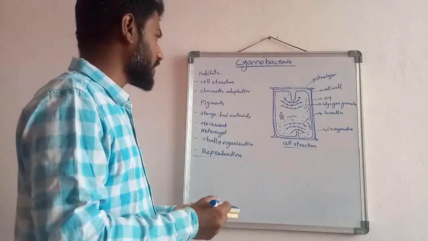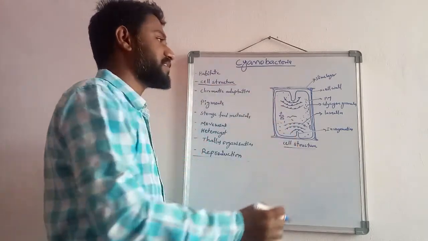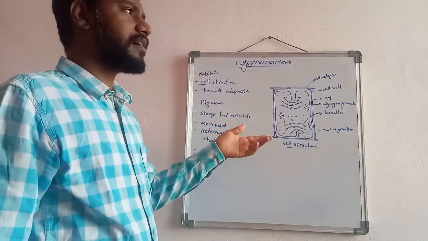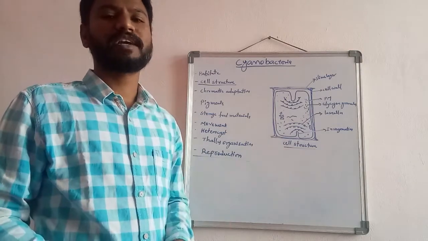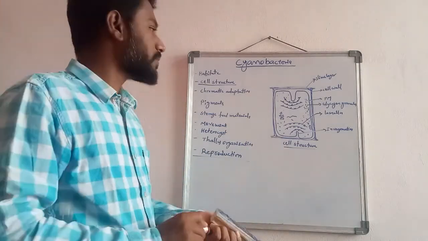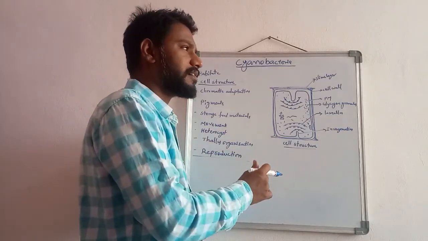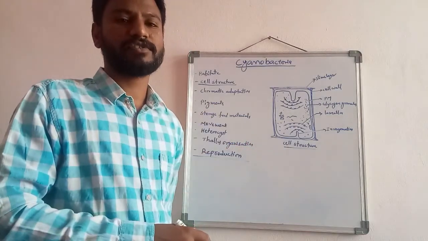Then let us see the basic cellular structure. It is very microscopic in nature; we can't see the cellular structure with the naked eye. The cells are obviously of a prokaryotic type of cellular structure.